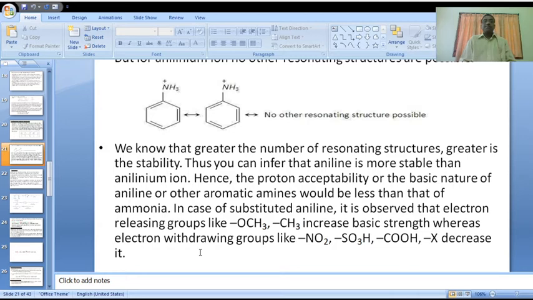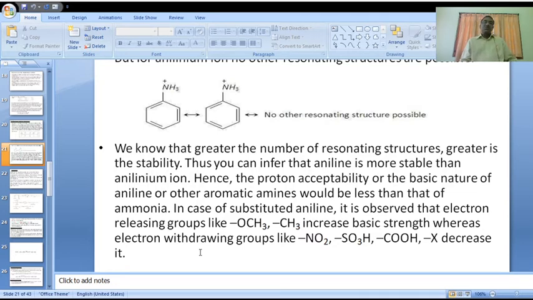In case of substituted anilines, now we will go to substituted anilines. We discussed just normal aniline, a normal aromatic ring compared with ammonia. The normal aromatic ring is less basic, based on the conjugation structures we just discussed.